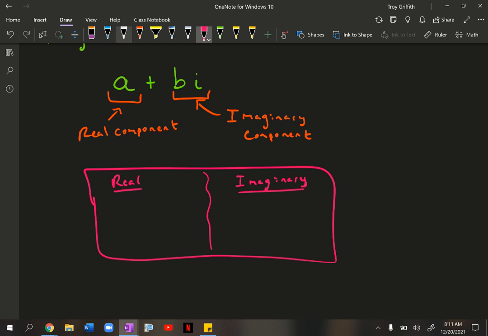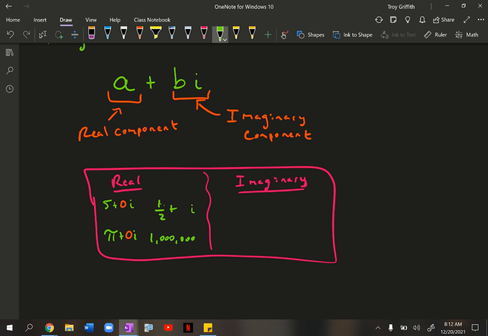And so, like, if we just pick some real numbers, like some numbers that we're used to seeing, let's say we had 5, and let's say we had pi, and let's say we had 1/2, and let's say that we had 1 million. Okay, well, these are all real numbers. They have this imaginary component at the end, but guess what? The number in front of the i, if it's a real number, that number is a 0. Okay, so for all of these real numbers, it's just going to be plus 0i. And the reason why we don't write that all the time is because obviously that would get rather redundant.